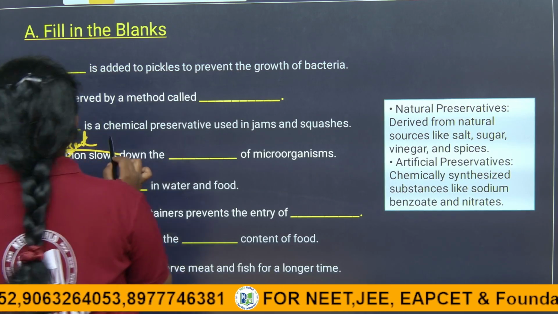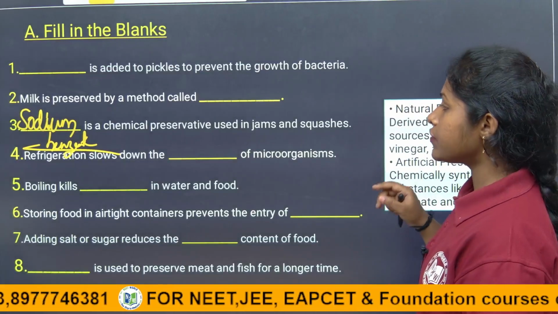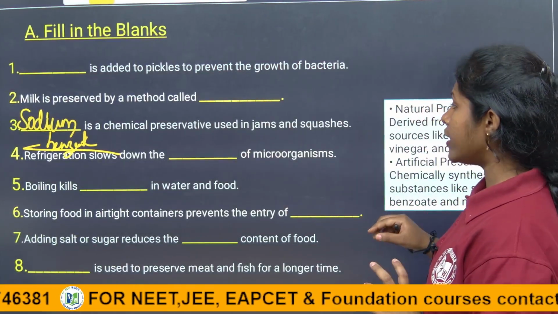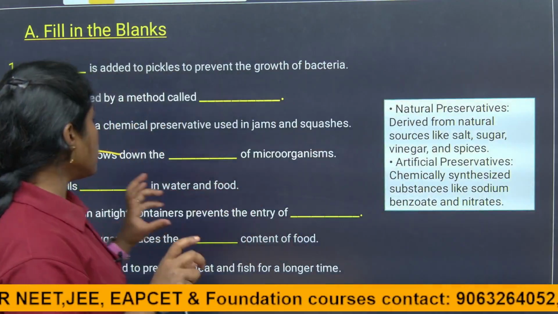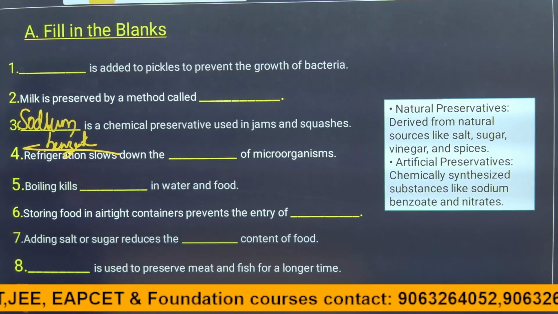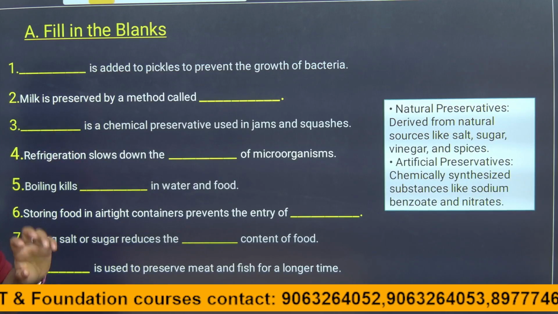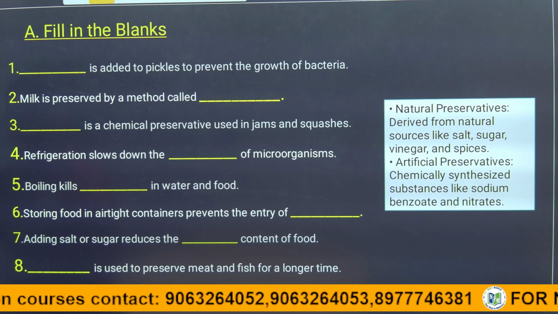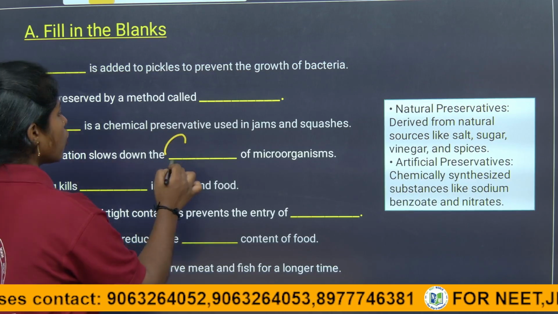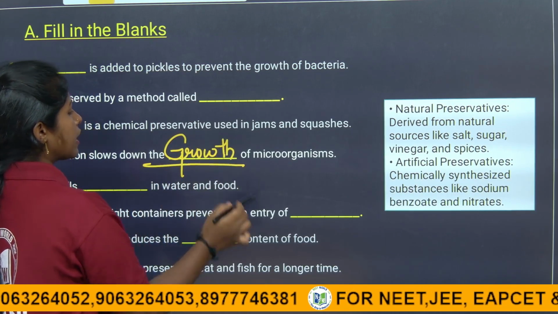Okay, children. So here the next one. Refrigeration slows down the dash of the microorganisms. By keeping the food in the refrigerator, children, the growth of microorganisms will be slowed down. There we can prevent the growth of the microorganisms.